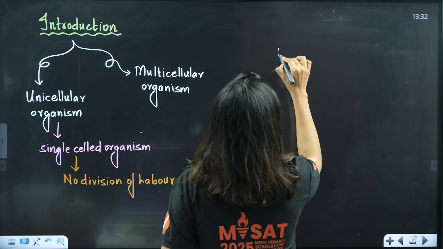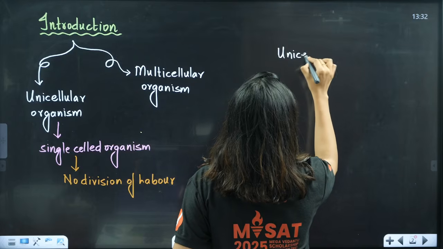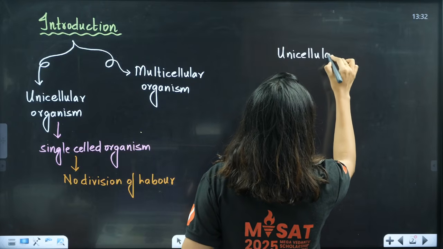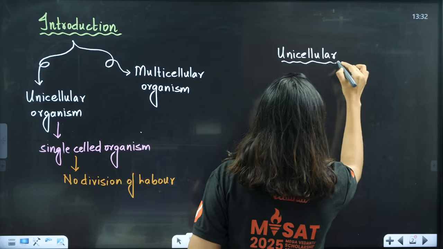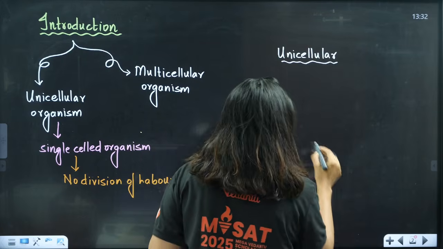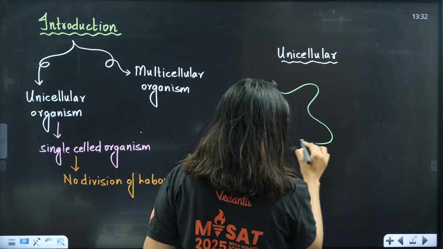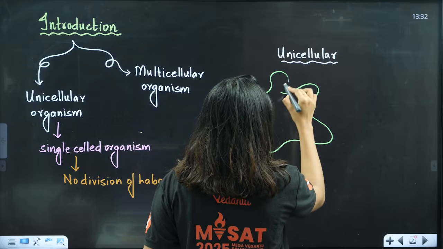What is a common example of a unicellular organism, ma'am? Amoeba, ma'am. Amoeba. From EVS we are studying, no? From EVS classes, we are studying that amoeba. So, amoeba is an irregularly shaped unicellular organism.